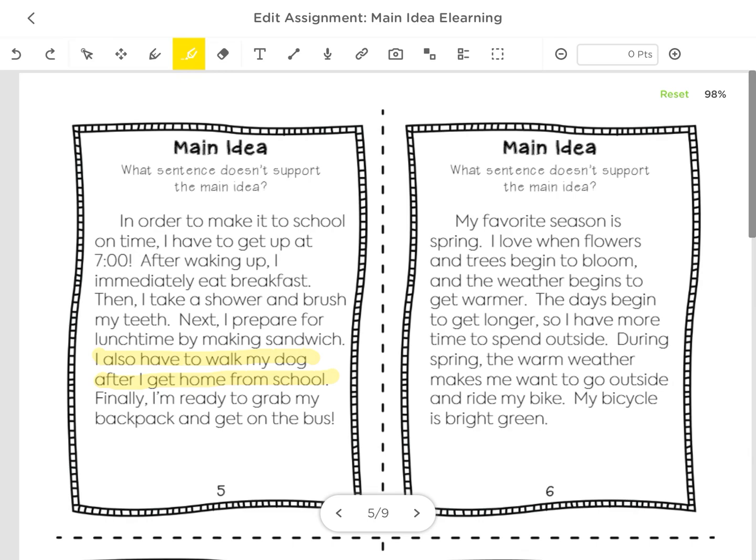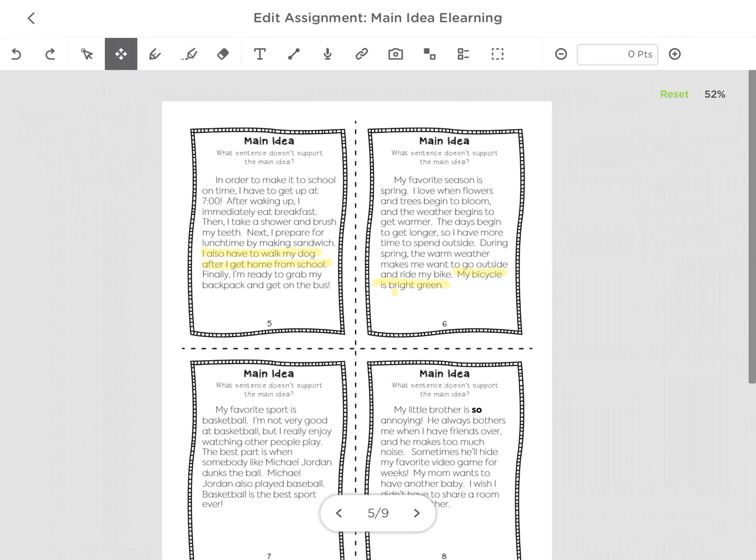It is that last sentence, yes. My bicycle is bright green. That does not have anything to do with spring. It's telling us details about their bicycle. All right, so that is what you're going to do on this page.